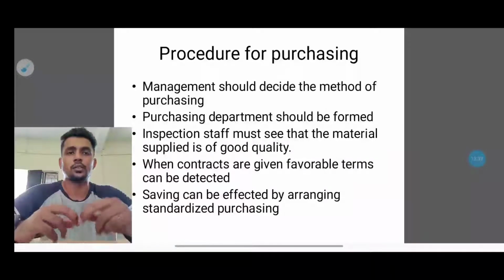Fourth one is when contracts are given, favorable terms can be dictated. Some people will be doing it on a contract basis.